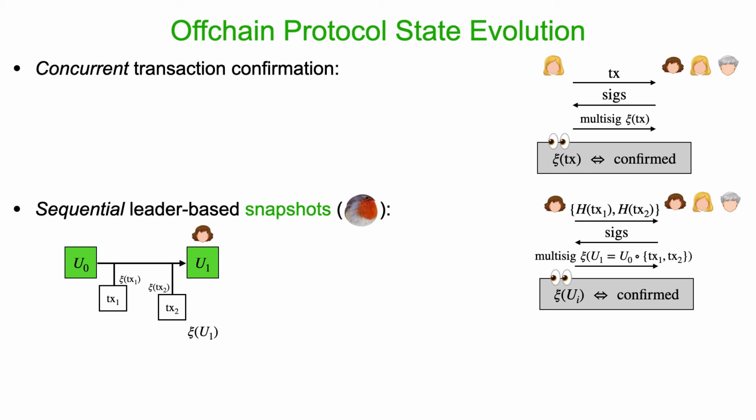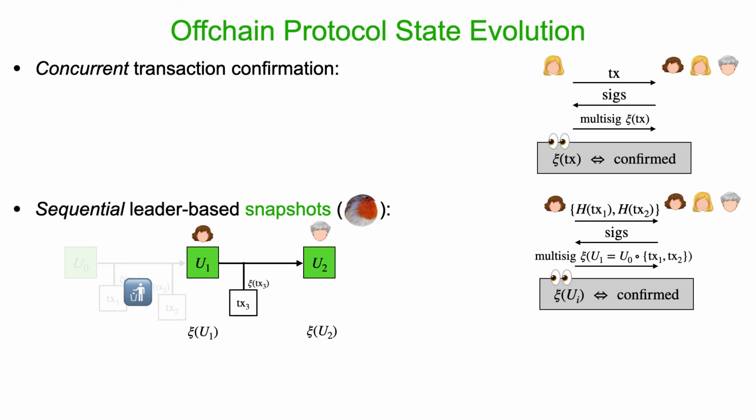And note that everybody can actually compute the new UTXO set U1 from these hashes, because the fact that these transactions are actually confirmed means that everybody already is aware of those transactions. And then of course you can dispose of the history as soon as you see this multi-signature, and then maybe later there comes a transaction 3, and then it's Bob's turn to create the next snapshot, etc.